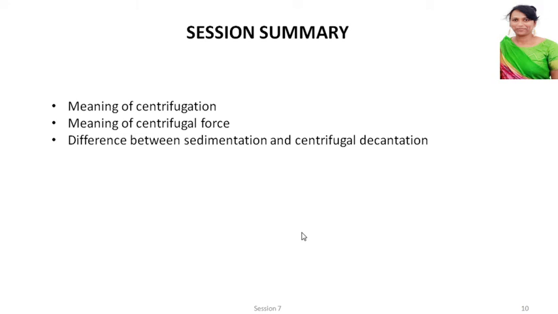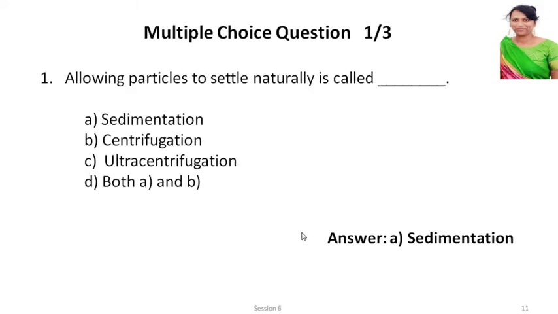Now we shall move on to a few MCQs, multiple choice questions. The first one, allowing particles to settle naturally is called, obviously it is sedimentation. You are not applying anything and it can never be both A and B. Centrifugation, ultracentrifugation, you are going to use centrifugal force.